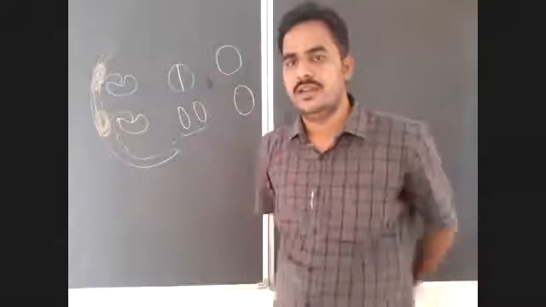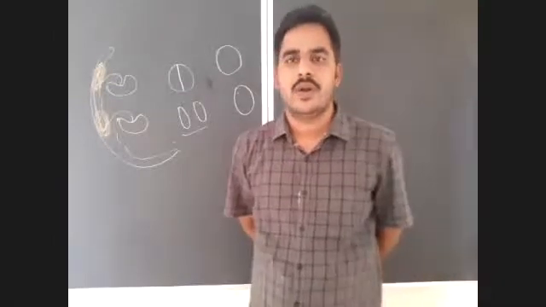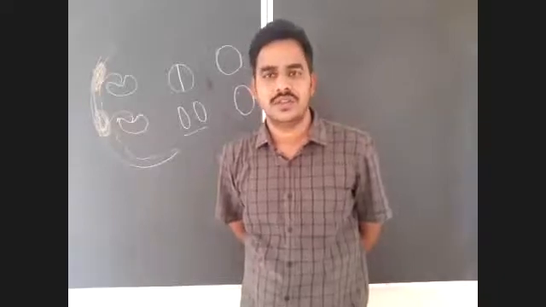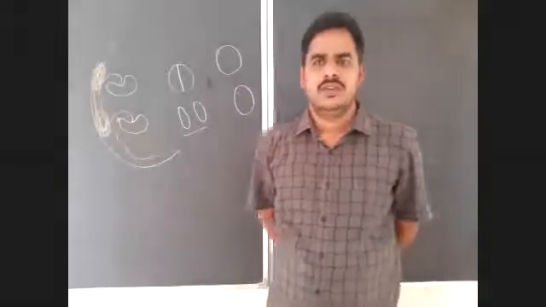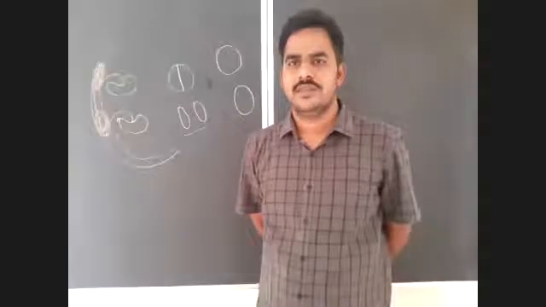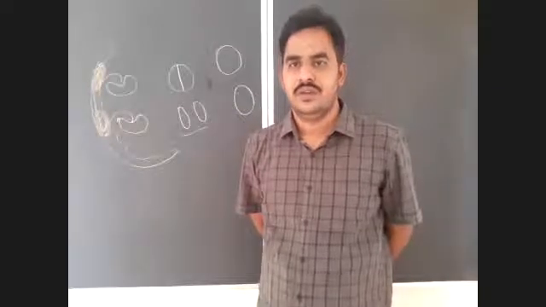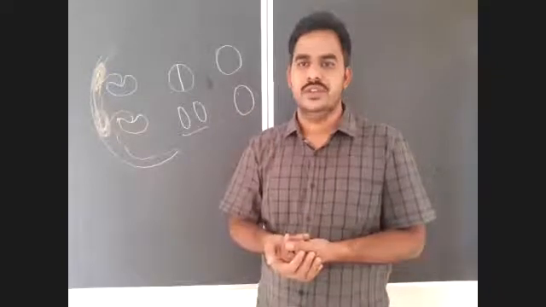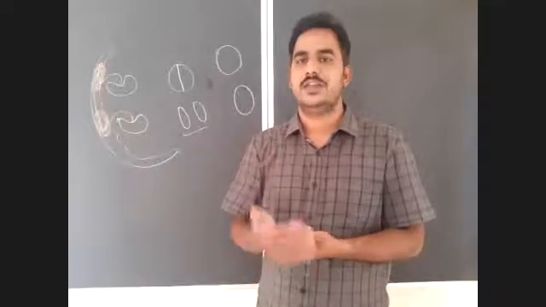Is it clear? Right? And the process of formation of yolk in the eggs is known as vitellogenesis. Vitellogenesis takes place mainly in the liver. The egg is able to secrete its own yolk, but in very little quantities. But most of the yolk is secreted in the liver and that will be transferred.